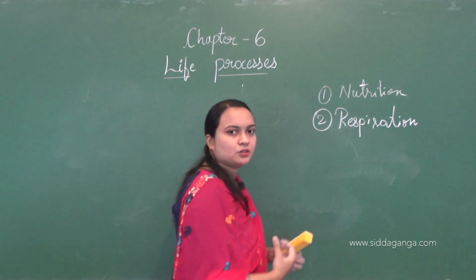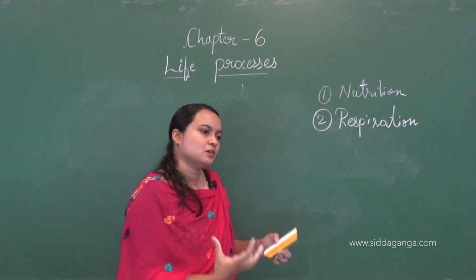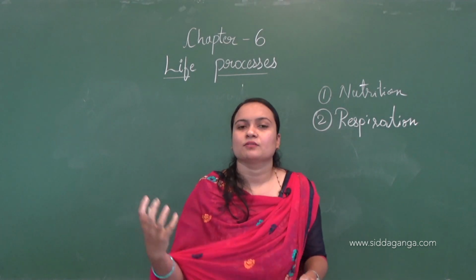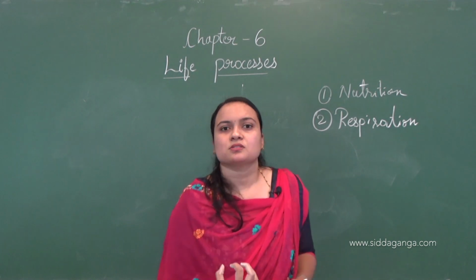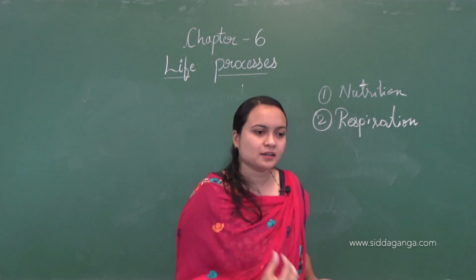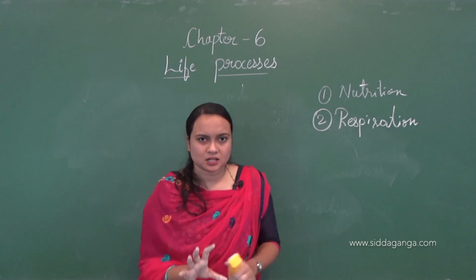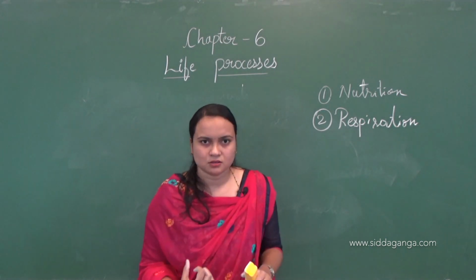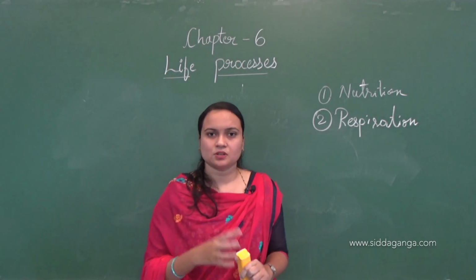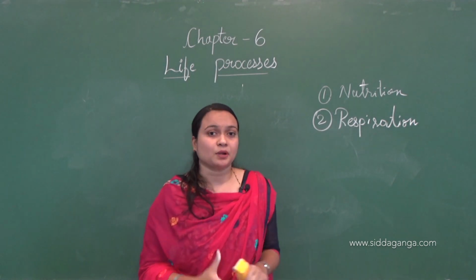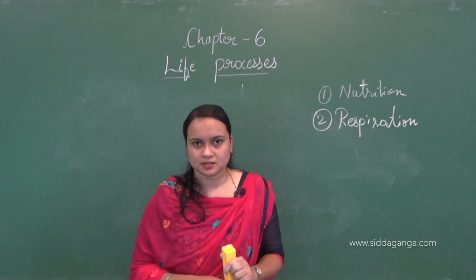We eat food, right? Whatever we discussed, we eat food and we inhale oxygen. So here we get two sources from the environment, right? These sources, food and oxygen, must reach each and every cell. The cell must utilize this energy.